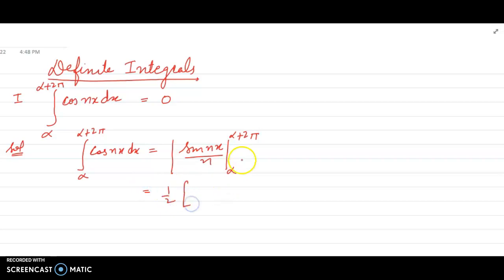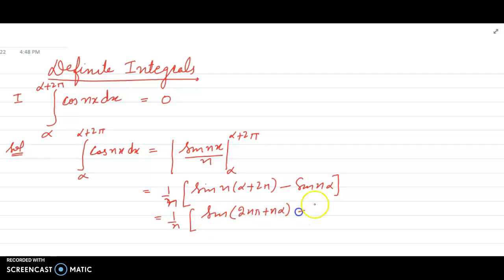By using the fundamental theorem, this is equal to sine of n times alpha plus 2 pi, minus sine of n alpha, all multiplied by 1 by n. You will get 2n pi plus n alpha, minus n alpha.